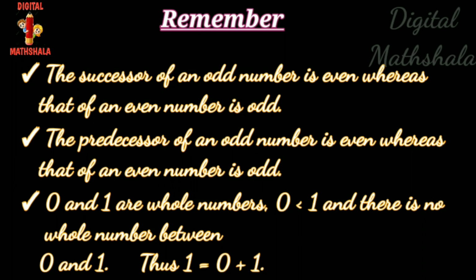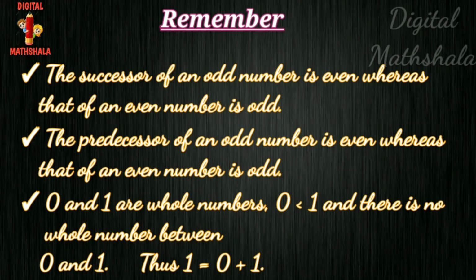0 and 1 are whole numbers. 0 is less than 1, and there is no whole number between 0 and 1. Thus, 1 equals 0 plus 1.